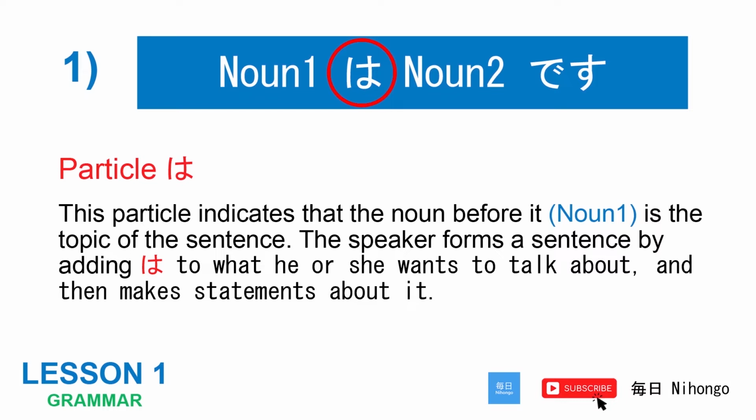1. Noun 1は Noun 2です。 Particle は. This particle indicates that the noun before it is the topic of the sentence. The speaker forms a sentence by adding wa to what he or she wants to talk about, and then makes statements about it.